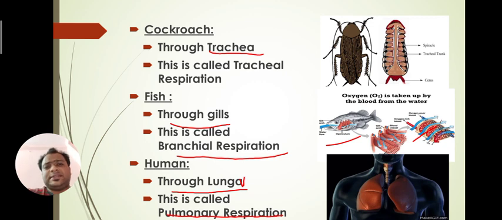The main reason is that they take very little oxygen through the water. In water the dissolved oxygen is a very small amount. They intake very little oxygen, so they have to respire again and again. So the breathing rate in fishes is high due to this reason.